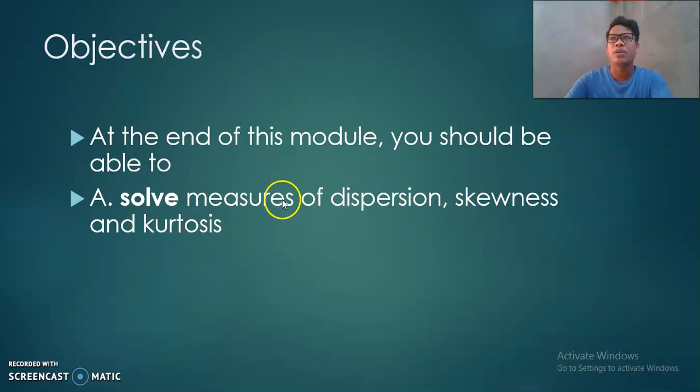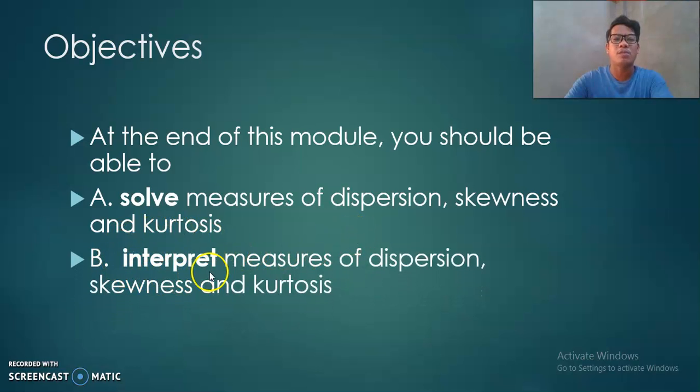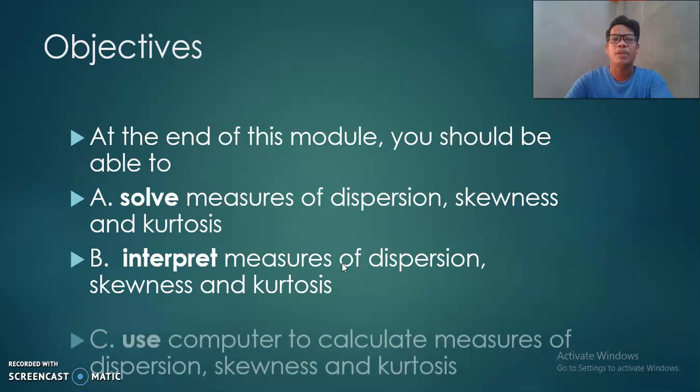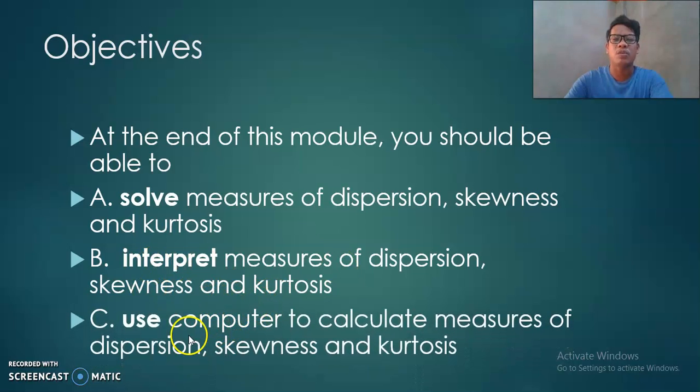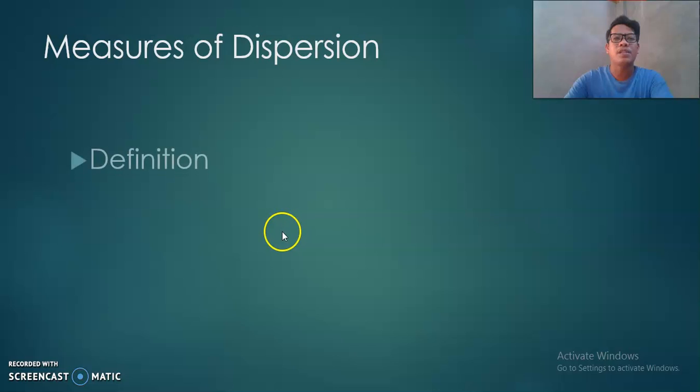In this chapter, for measures of dispersion, we try to consider the most relevant and most common measures of dispersion, which are the range, variance, standard deviation, and coefficient of variation. Of course, this is the most important part in this chapter: you should be able to interpret what those figures mean after you have computed the different measures of dispersion, skewness, and kurtosis. And then we make use of spreadsheets to calculate the measures of dispersion, skewness, and kurtosis.